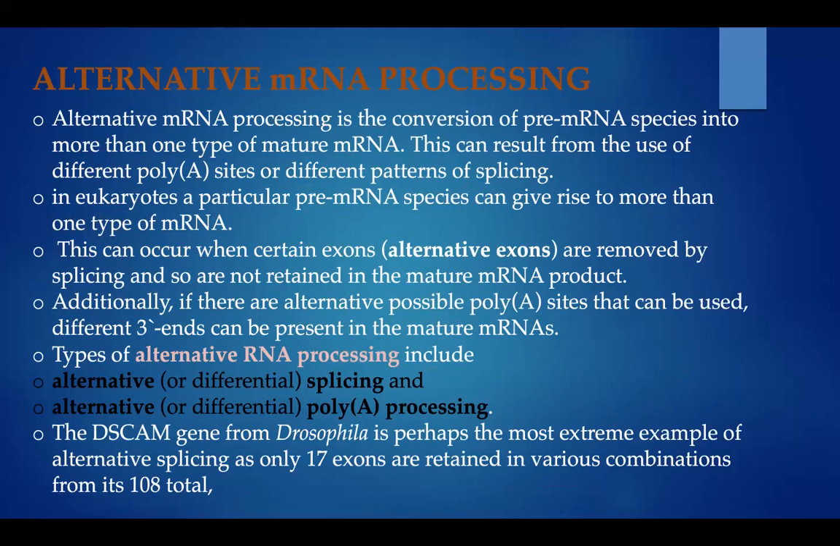Alternative mRNA processing is the conversion of pre-mRNA species into more than one type of mature mRNA. This can result from the use of different polyA sites or different patterns of splicing.